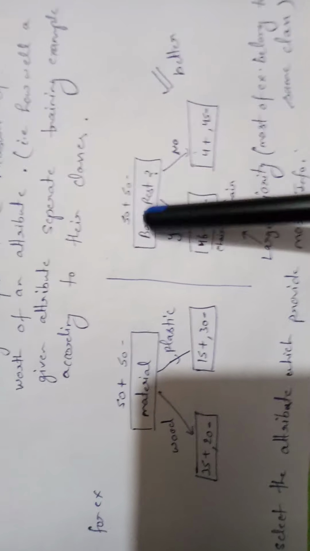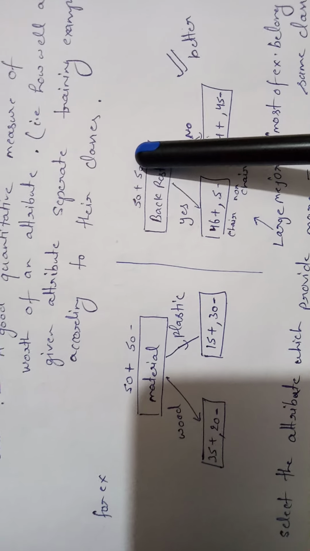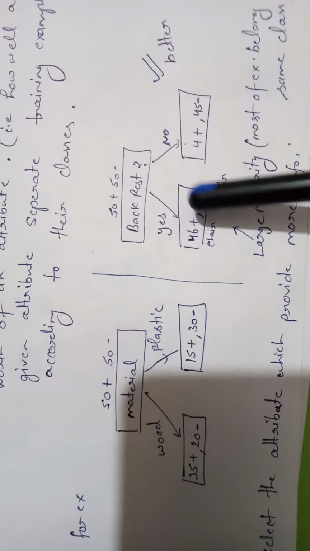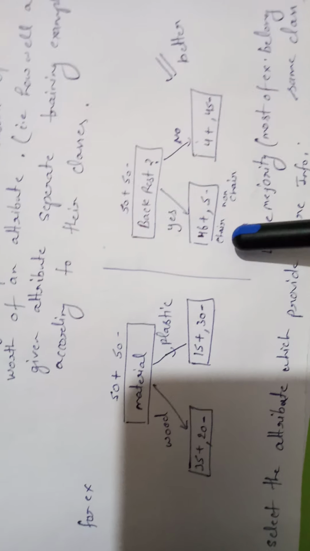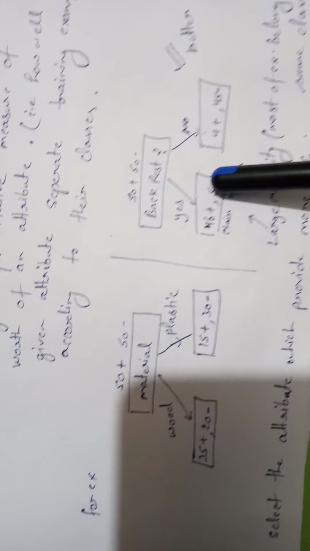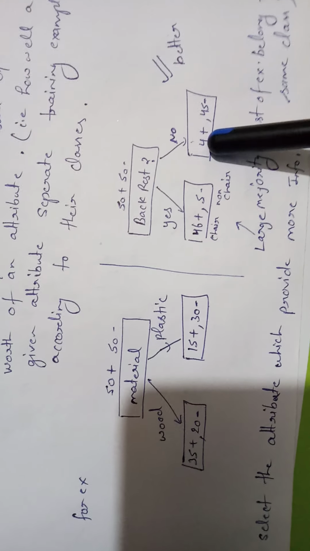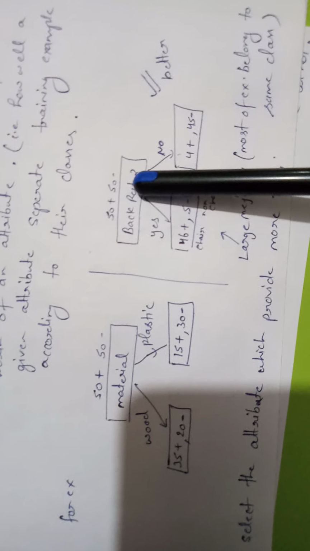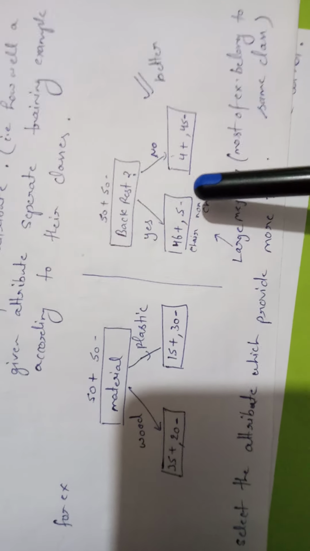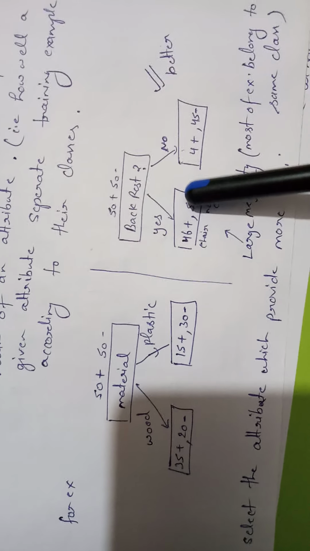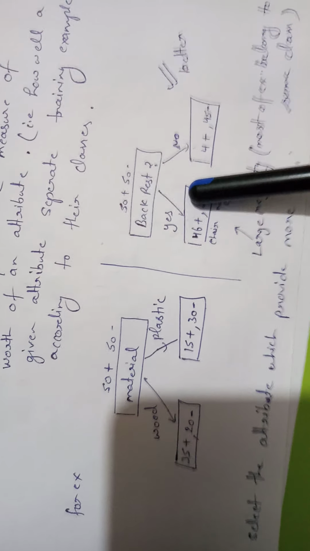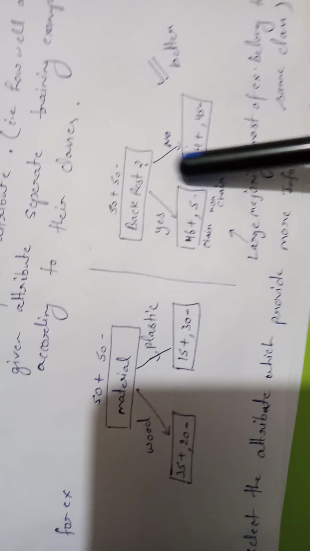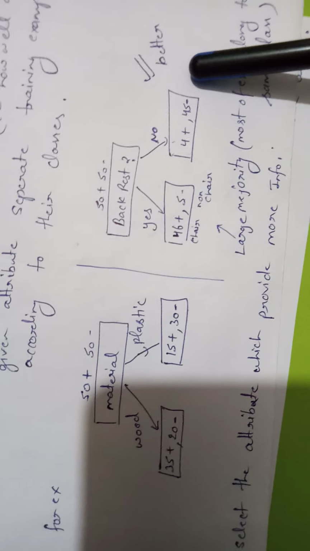But if we classify this chair and non-chair group on the basis of the attribute backrest, means whether it provides a backrest or not. In that case, in case of yes, what we get? 46 chairs and 5 negative, means non-chairs, and in the other group what we get? 4 chairs and 45 non-chairs. Means this attribute backrest will provide you more information. It classifies your data set more correctly. Means most of the examples belong to one group, the positive group, and in the other group most of the examples belong to the non-chair or negative set.